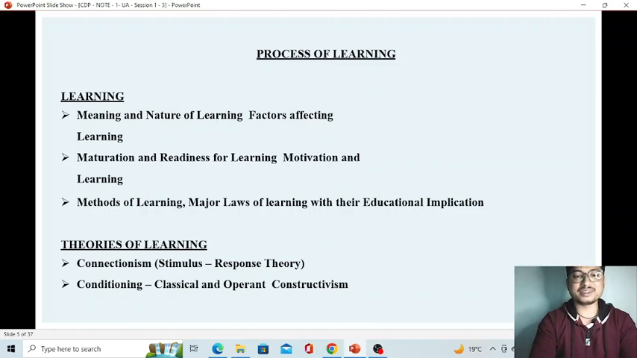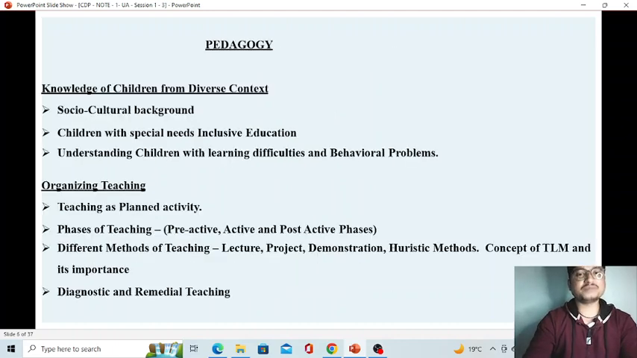There are different theories given by some psychologists, like connectionism, like conditioning. These are the different theories. We will discuss this also. After that, we will move to the third chapter, that is pedagogy. Yes, pedagogy is the science of teaching.